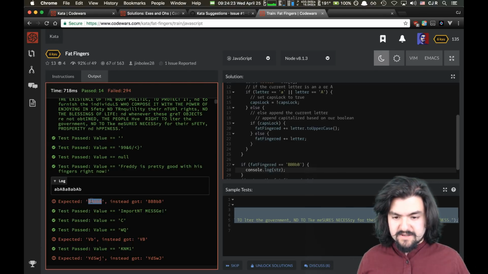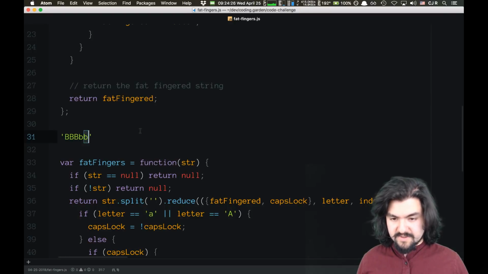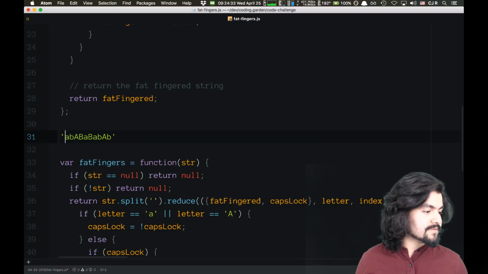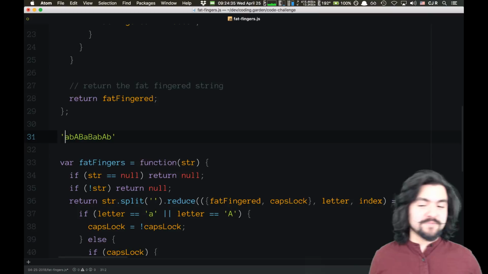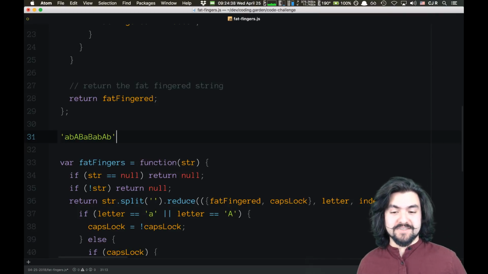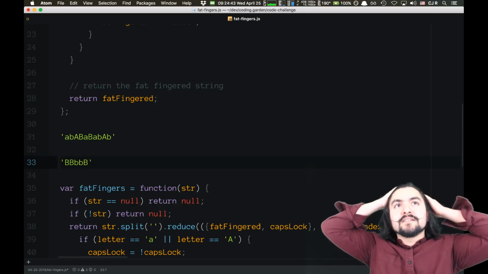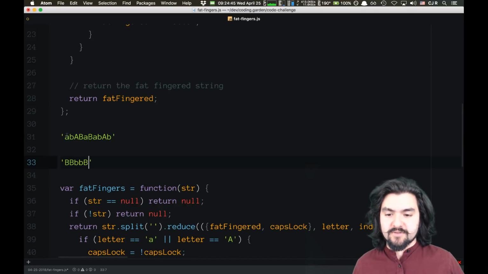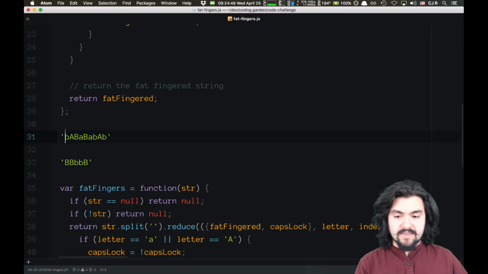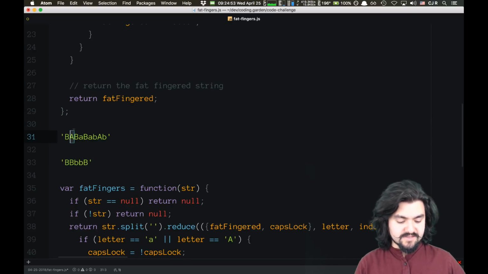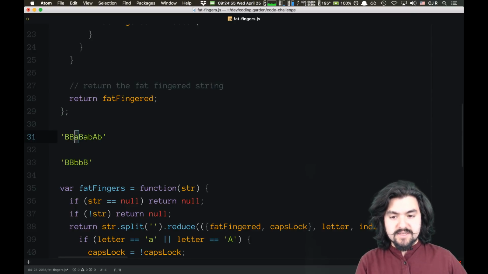But it's saying we expected this instead. Let's go back. Okay, so yeah, Kaizen says he'll feel better if the tests are just wrong, but maybe we have a misunderstanding of how it should work. Let's see how they got this to work though. So if they pressed A, that means that this should be capitalized. If they pressed A again, then that means caps lock is off, so just that. This would turn caps lock on again.